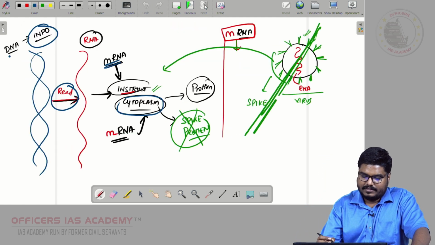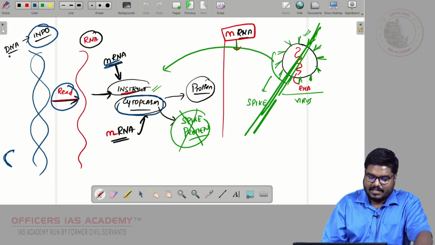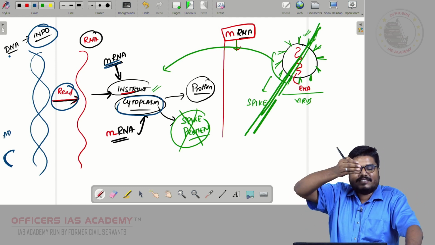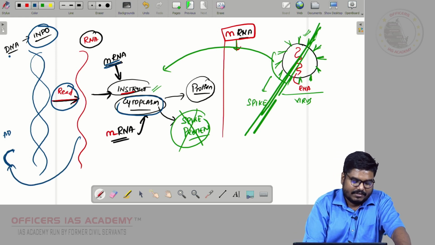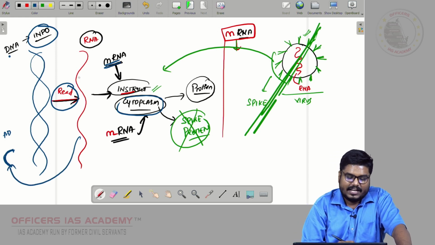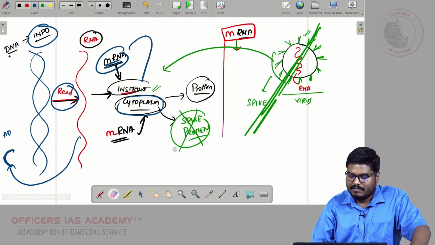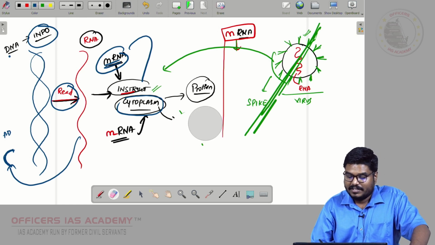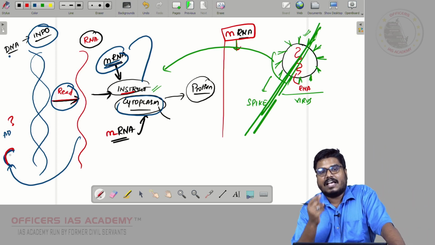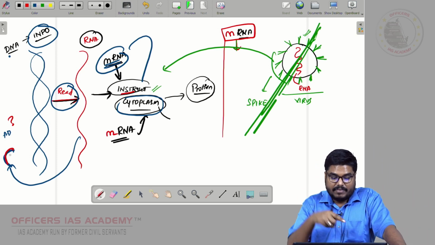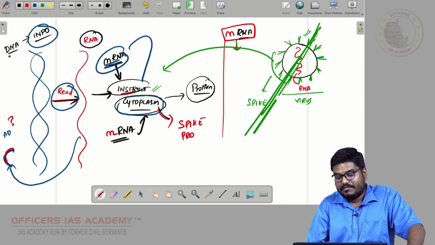Now see, this is the original DNA, and this is the adenovirus DNA. Adenovirus is taking some DNA inside, so this DNA is also going inside. Now RNA will read it, as this component has some instruction. Through mRNA it will instruct the cytoplasm, and the cytoplasm will produce protein. You may ask, sir, what information is this DNA part having? This DNA part has information that will make the cytoplasm produce spike protein.